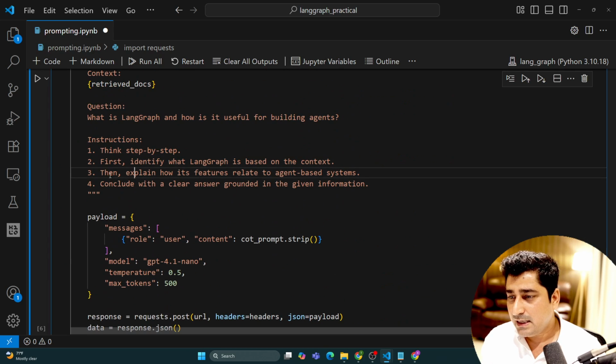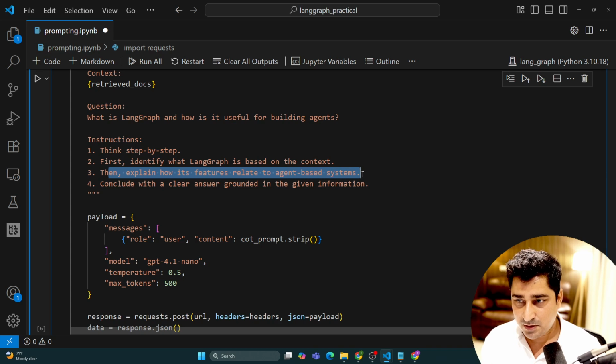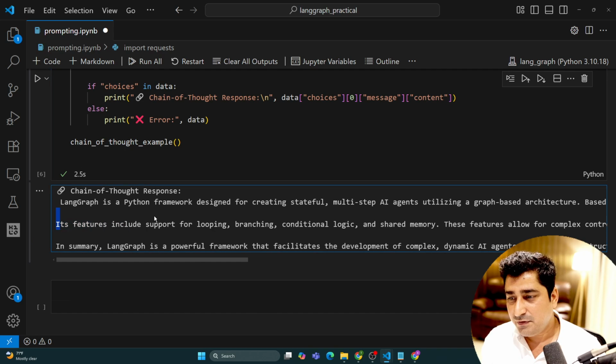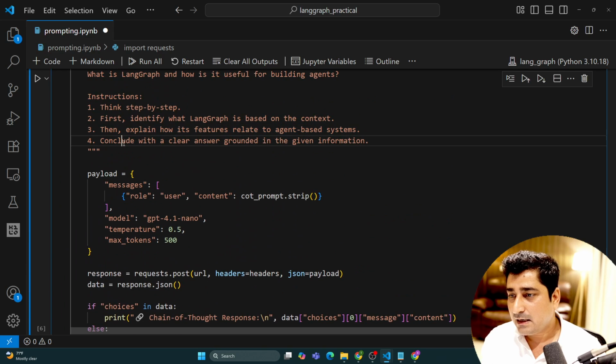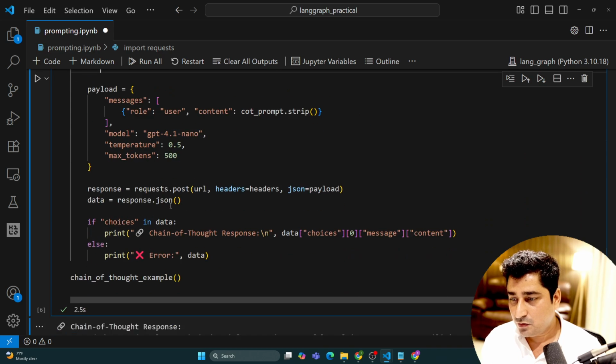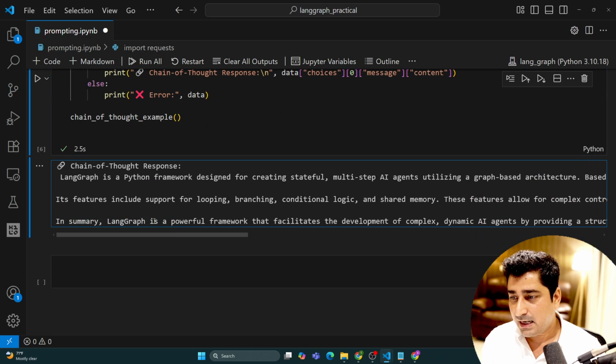Then, explain how its features relate to an agent-based system. This was my chain of thought instruction, right? So here its features include support for looping, branching, conditional logic, and shared memory. These features allow a complex flow of dynamics. So yes, it is able to obey. And then, conclude with a clear answer grounded in the given information. So in conclusion, in summary, LangGraph is a powerful framework. So it is able to give me a conclusion.